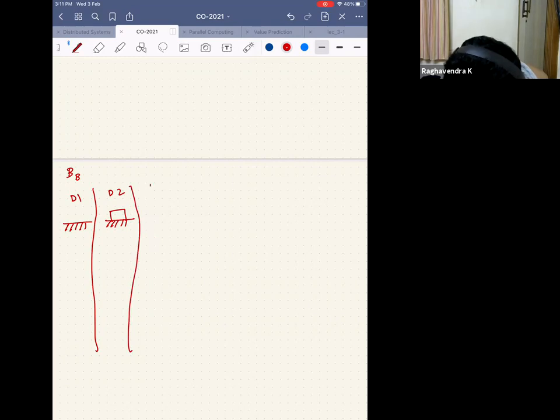So on day one, I'll write it as D1, he will just put the foundation. On day two, somebody will put the wall. On day three, somebody will start putting the door, but the door is not complete. So the door will be complete only by day four.